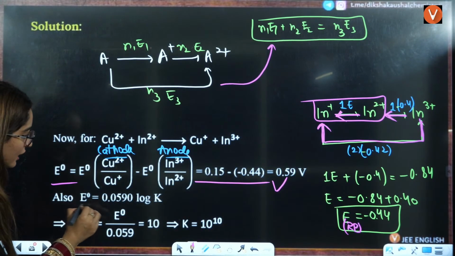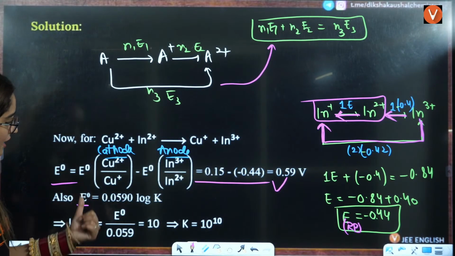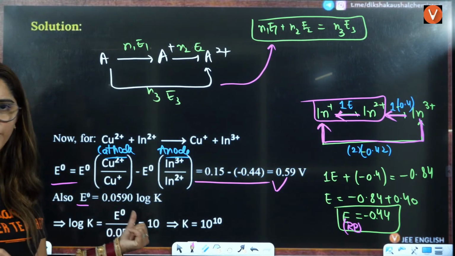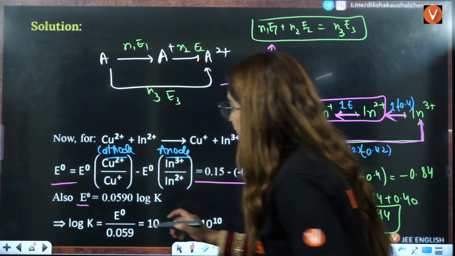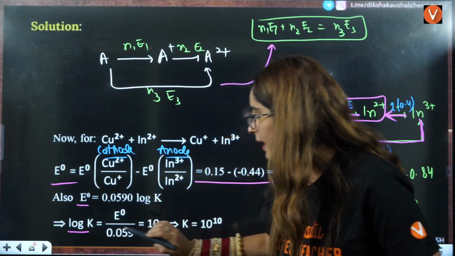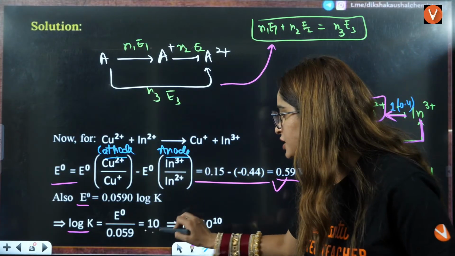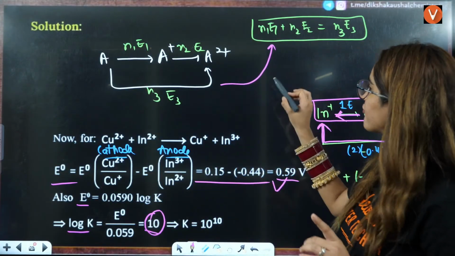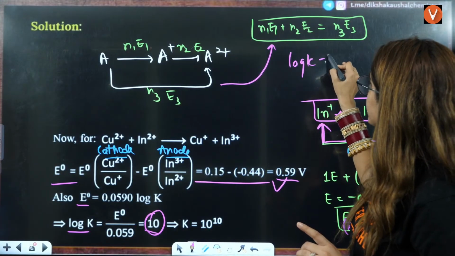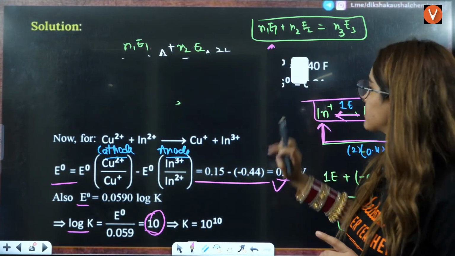Then we know the relation between E naught cell and the equilibrium constant: E naught is equal to 0.059 log of K. Then log of K is E naught divided by this. You put the value here, the value is 0.59. Put this, you will get 10. Log of K is equal to 10. That means K is equal to,